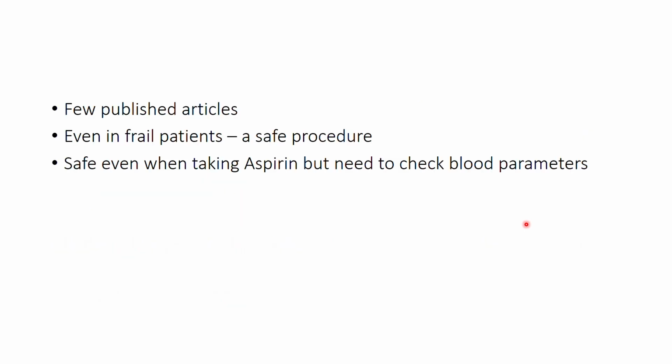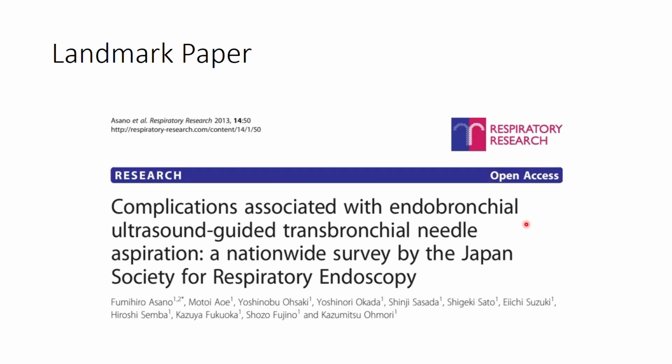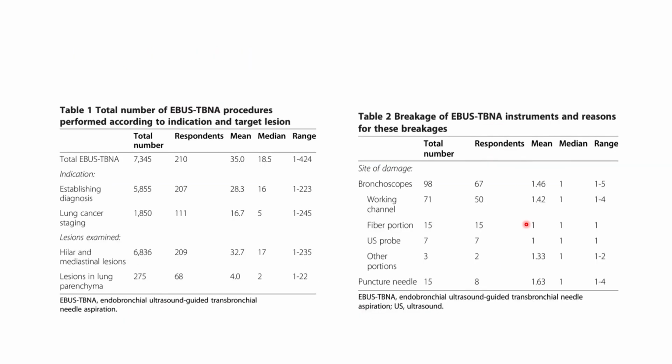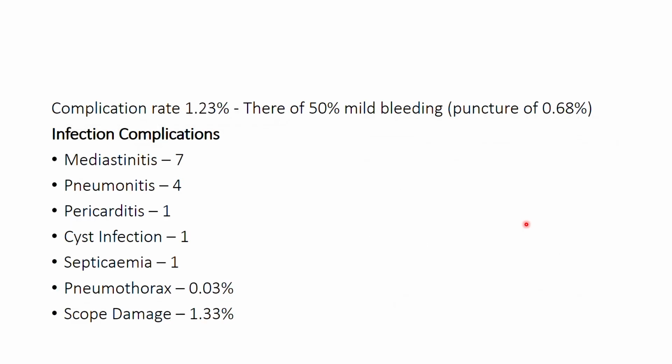So there was a landmark paper on complications associated with EBUS-guided TBNA needle, by the Japanese. The total number of EBUS TBNA procedures was around 7,345, with some causing damage. The sites of damage were the working channel, fiber portion, ultrasound probe, and other portions. But the complication rate was very minimal, 1.23%. The infectious complications were mediastinitis, pneumonitis, pericarditis, cyst infection, septicemia, pneumothorax, and scope damage.